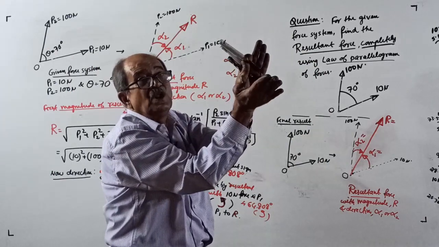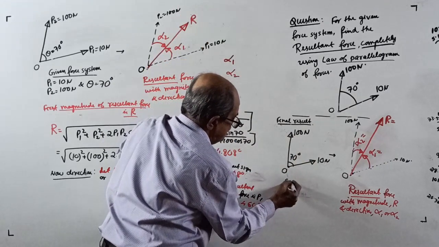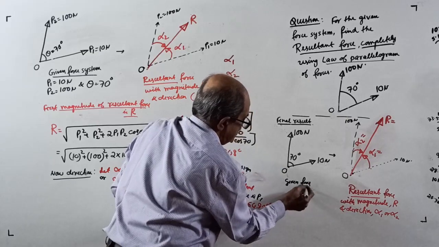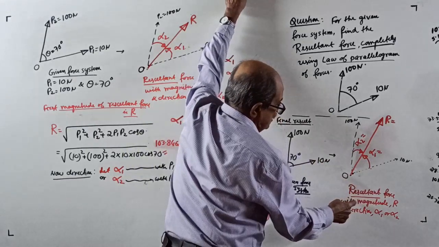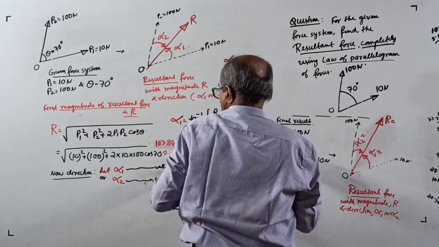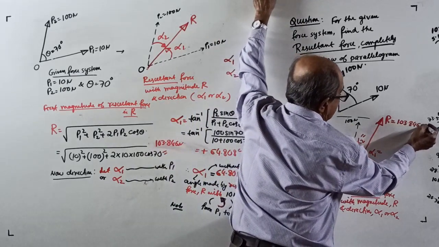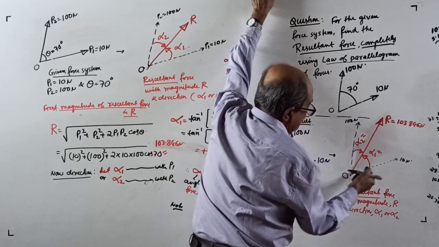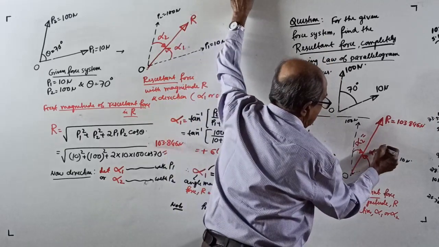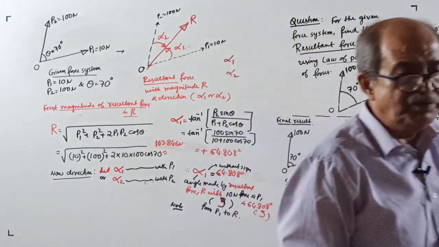Never bother about the orientation with any reference axis. 10 and 100, this is a given force system, for which the resultant force with magnitude R and direction will be R equal to 103.846 Newton, and the angle made with the 10 Newton force is, from the 10 Newton force, anti-clockwise 64.808 degrees.